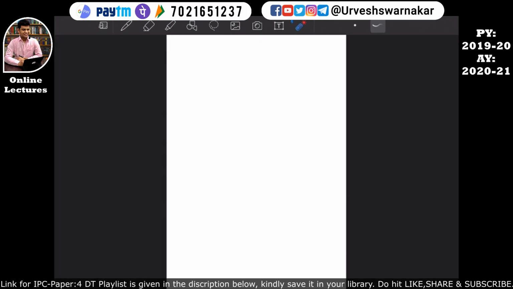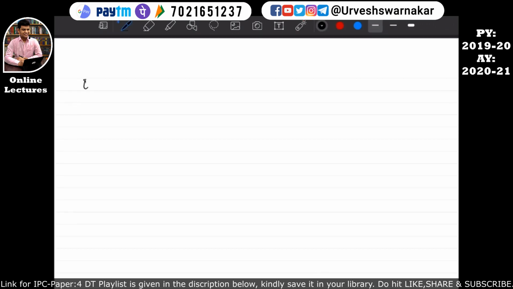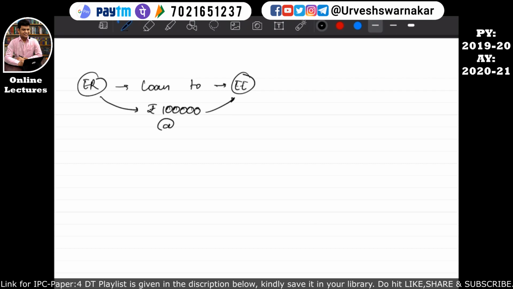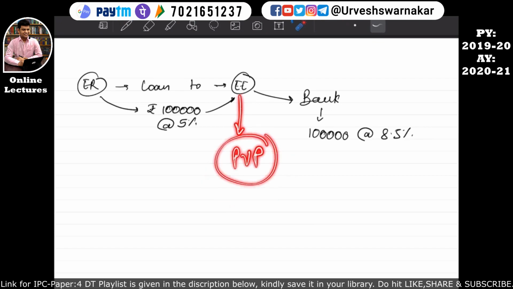Understand it over here in a blank page. Basically, the employer is giving a loan to the employee. A loan of rupees 1 lakh has been given by the employer to the employee at the rate of 5%. So you can see that this 5% is a concessional rate of interest, because if the employee had taken this loan from the bank, the bank would easily have charged on this 1 lakh an interest of at least 8.5%. So in order to find out the taxable value of the perquisite, there is a formula given.